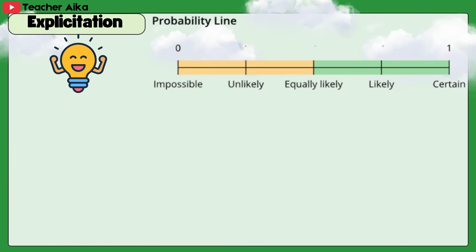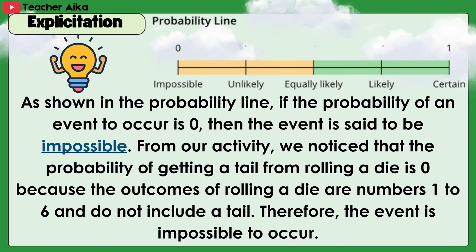Here's the probability line. As shown in the probability line, if the probability of an event to occur is 0, then the event is said to be impossible. From our activity, we notice that the probability of getting a tail from rolling a die is 0 because the outcomes of rolling a die are numbers 1 to 6 and do not include a tail. Therefore, the event is impossible to occur.